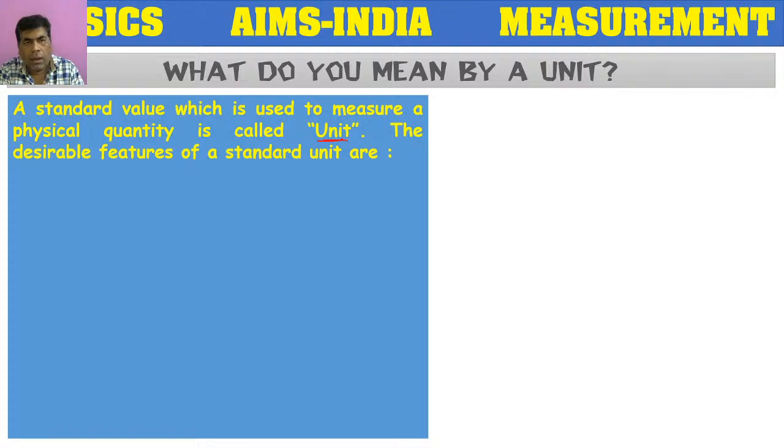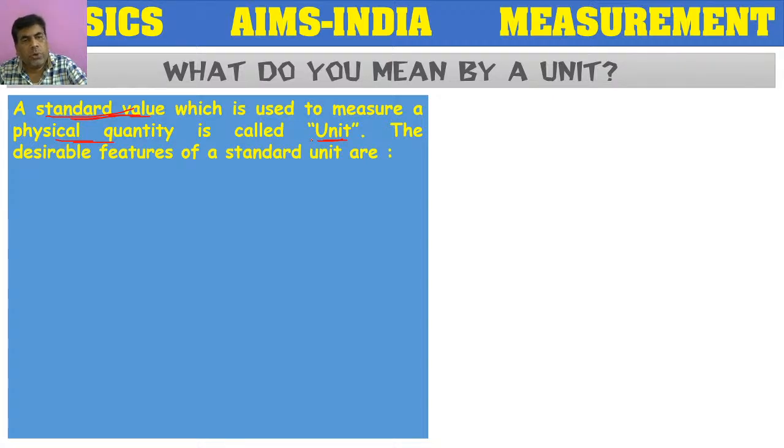Here the unit is already identified, defined and declared by the scientists as a fixed, known value. With that known value, we compare unknown values so that we can find the value of unknown quantities. So this standard value used to measure a physical quantity is called a unit.